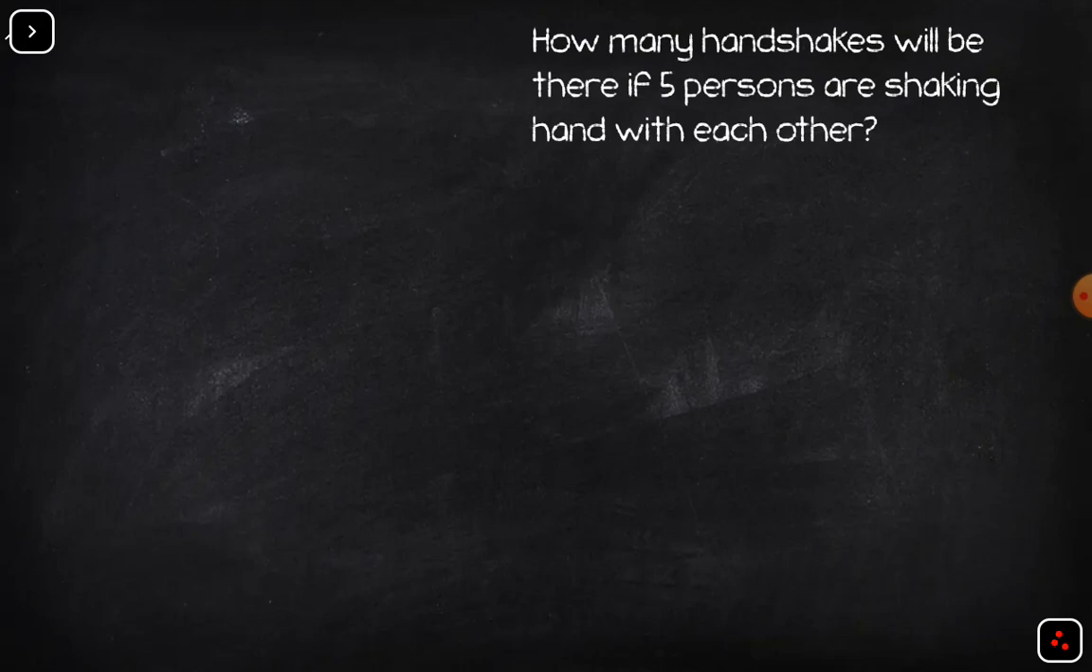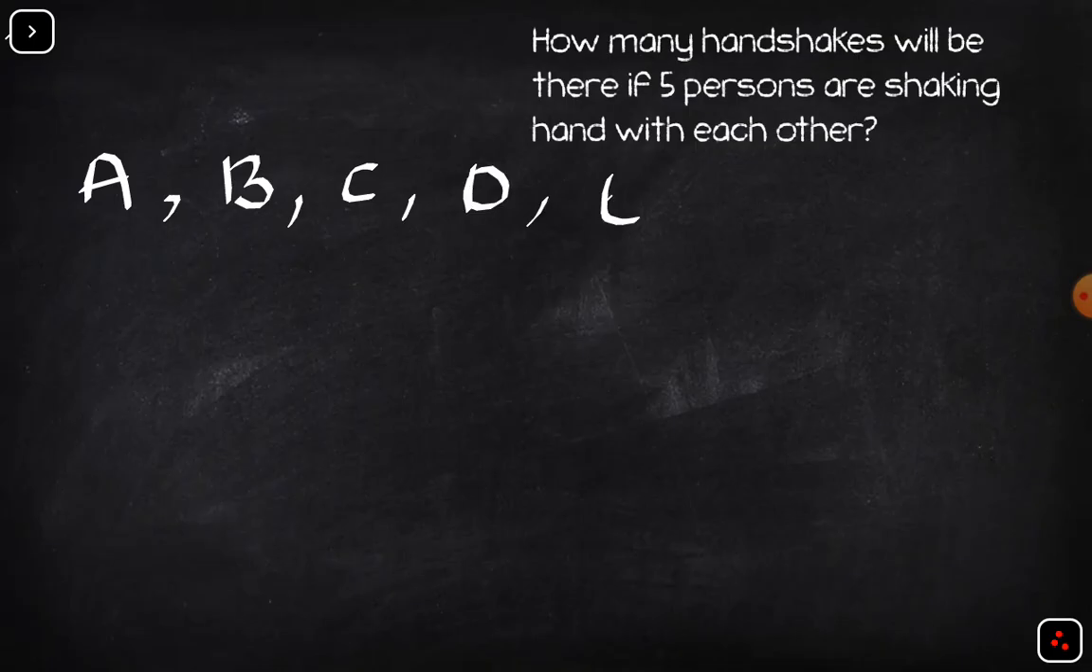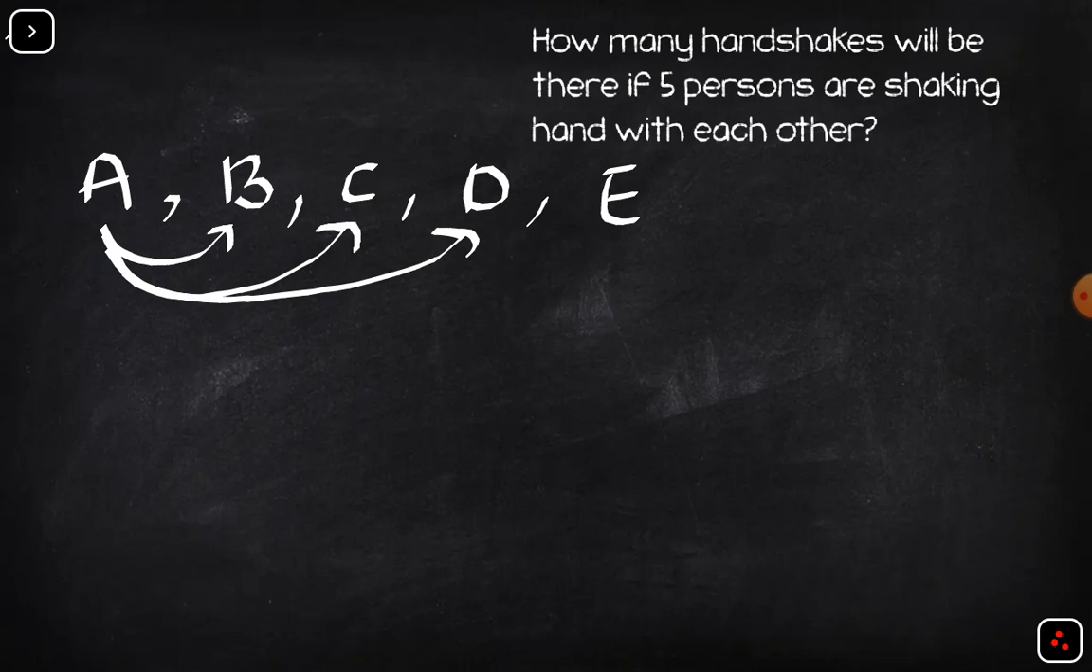Suppose A is the first person, B is the second person, C is the third person, D is the fourth person, and E is the fifth person, and all of them have to shake hands with each other. So first of all, let's start from A. Suppose that A is shaking hands with B, same A is shaking hands with C, A is shaking hands with D, and shaking hands with E.